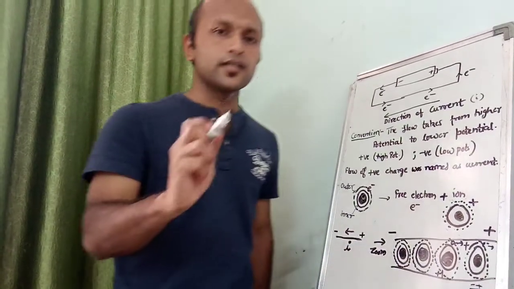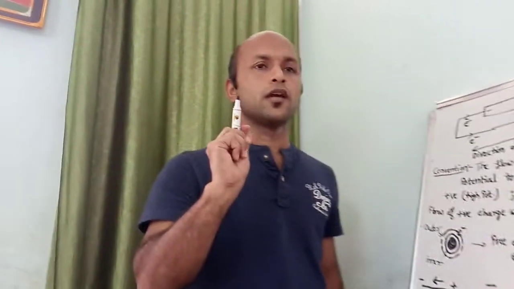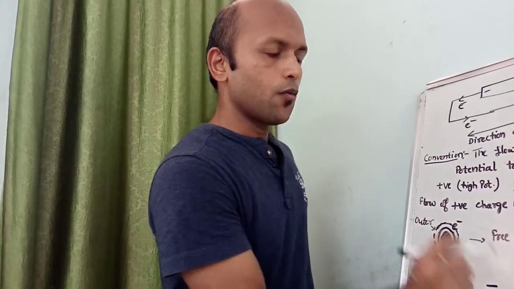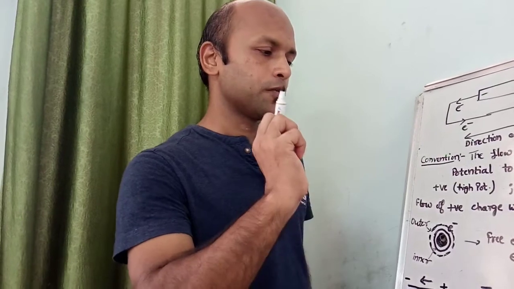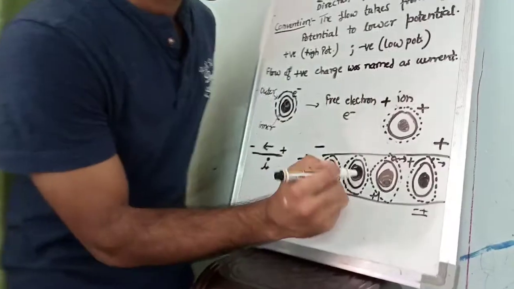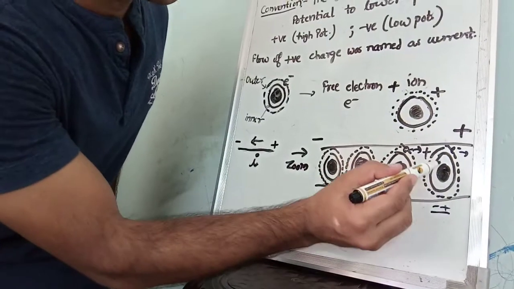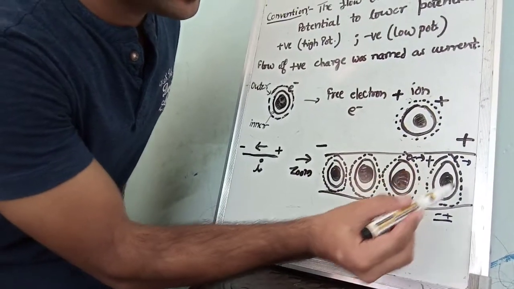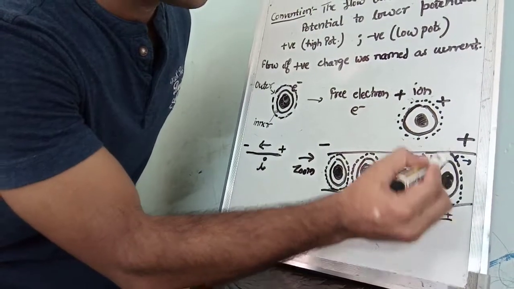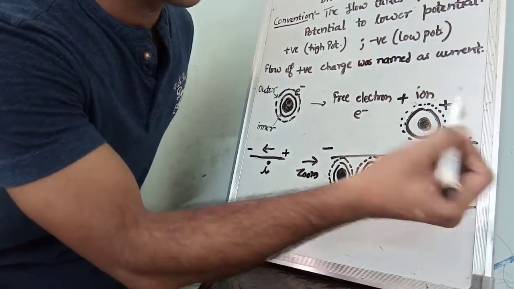Now, to understand how the flow of positive ions takes place in a metallic wire, you have to give a little more attention to what I am explaining now. Look at this atom. It has a free electron in its outer orbit, and this atom is close to the positive side.